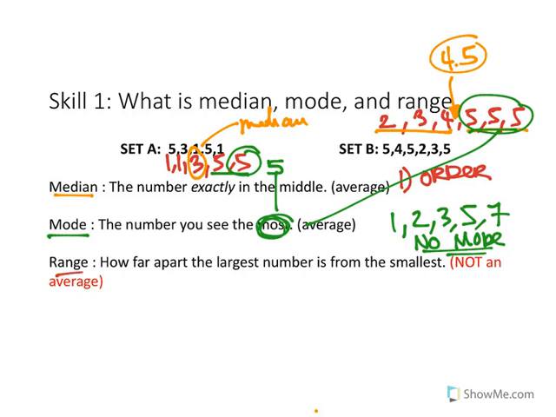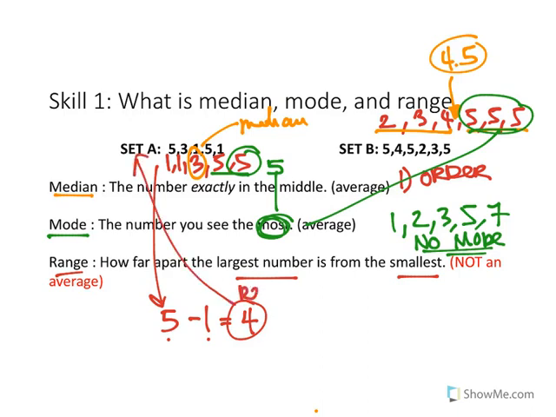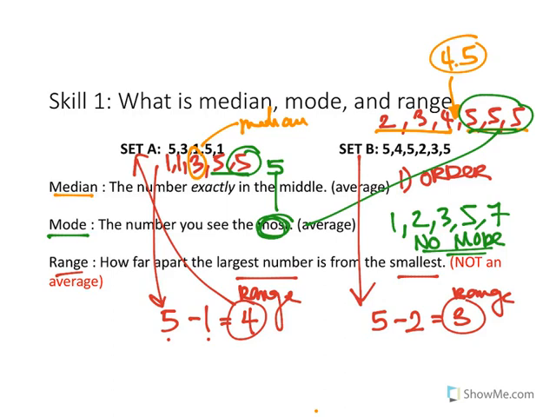Now, range. How far apart the largest number is from the smallest. So if we were to take this set of data, the largest number is 5. The smallest number is 1. So what you have to do is subtract the smallest from the largest number. So 5 minus 1 is 4. So the range for set A is 4. Now for set B, the largest number is 5 and the smallest number is 2. And that makes 3. So the range for set B is 3.